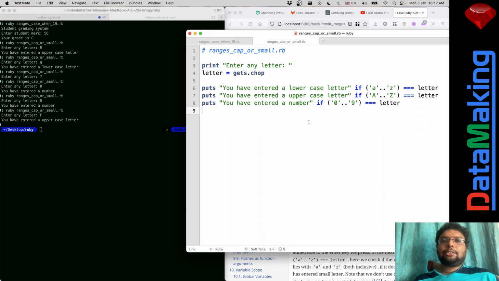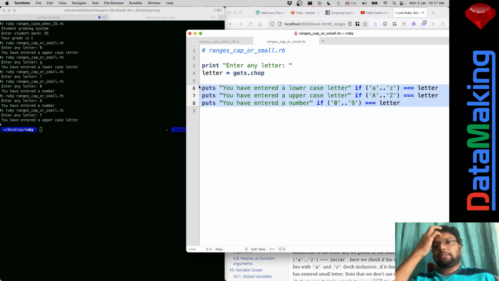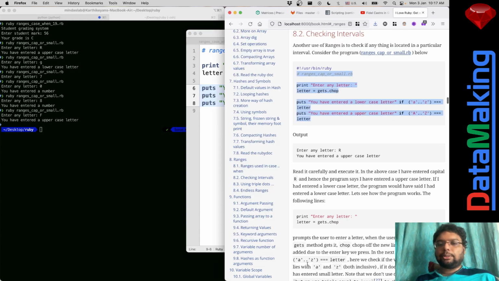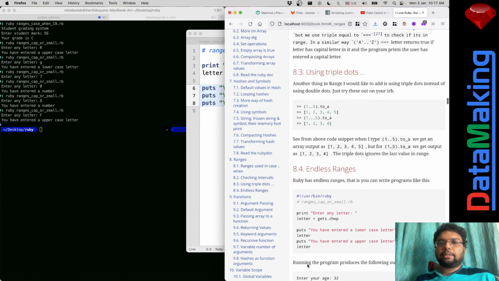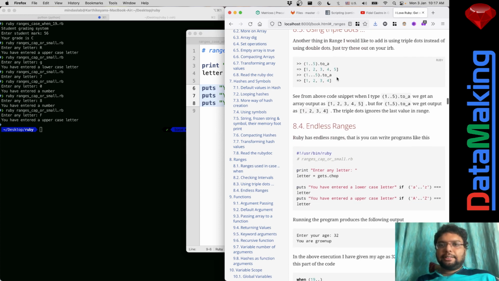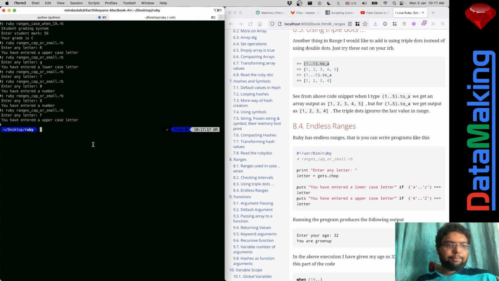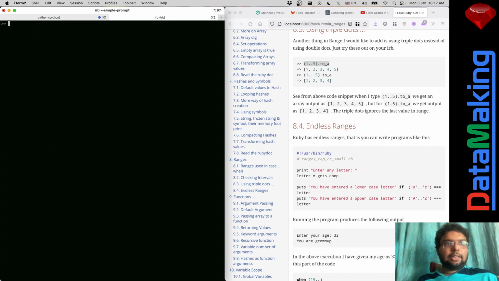So just look, with a few lines of code, you can determine the case of that letter and whether you've entered a number or not. Okay, so that's the thing. Triple dots we have already seen. Double dots means, let me put my RB, simple prompt. Okay, so double dots.